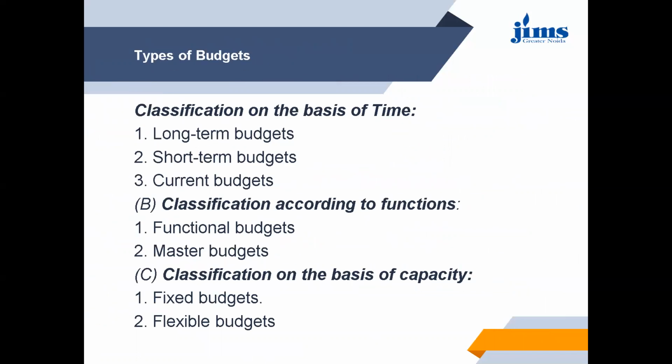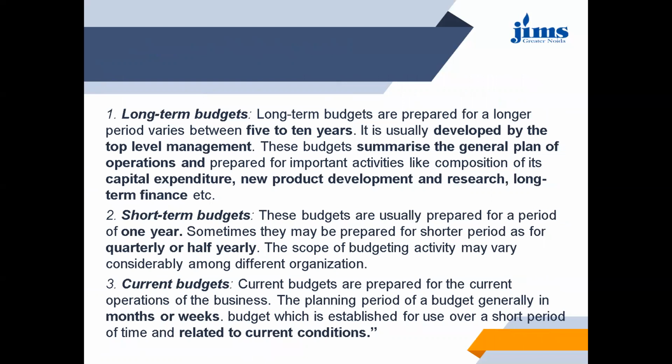Now next is the classification of budgets. So budgets are classified on the basis of time, functions, and capacity. So first we'll discuss the classification based on time. So there are three kinds of budgets in this: long-term budgets, short-term budgets, and current budgets.